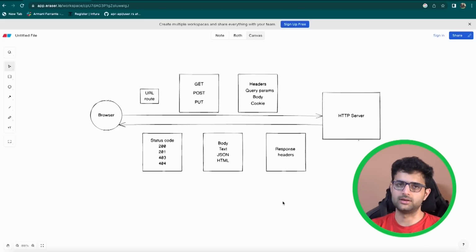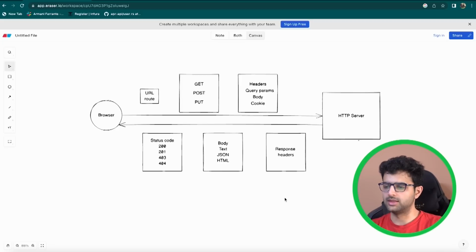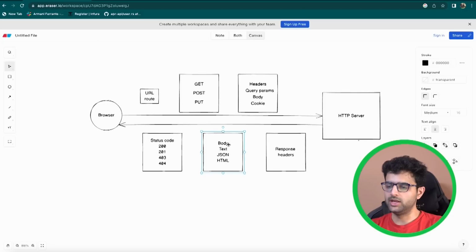So as you saw earlier, it can also respond with some headers, and these are usually used for sending things like cookies, and that's probably the most important use case. Other than that, you don't usually worry about the response headers. It can also send you a body, which could either be text, JSON, or HTML.